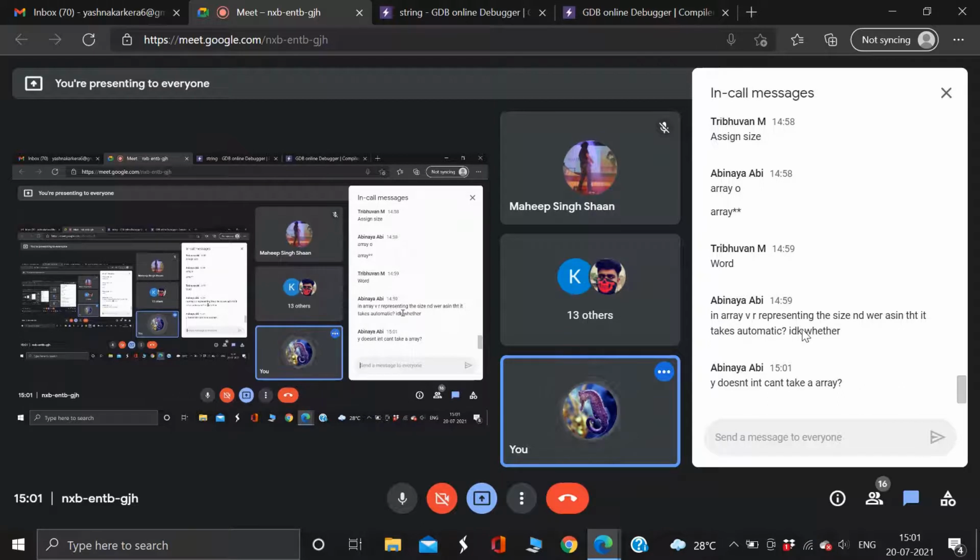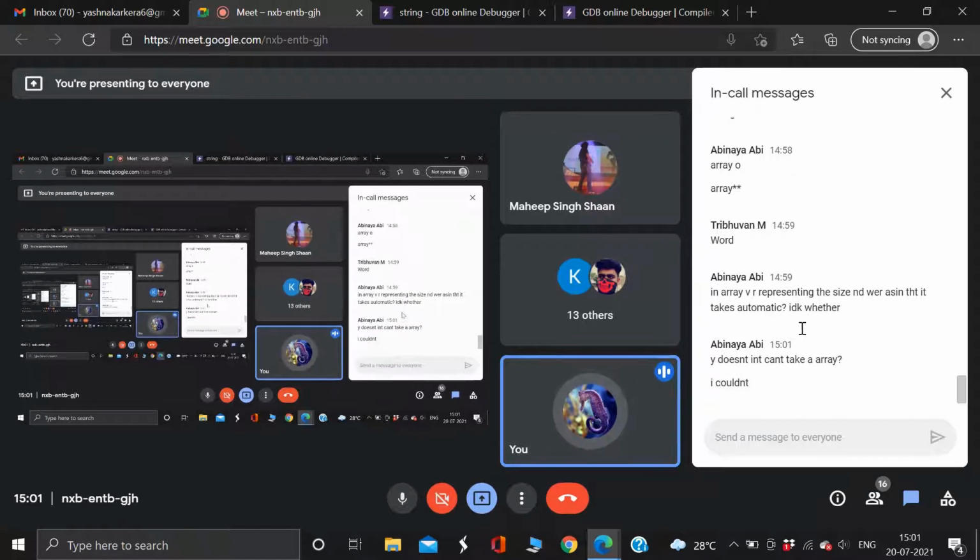Why can't it take an array? Can you unmute yourself so that what is in your head gets cleared? I understand you said that if you give a size, there is a difference between an array and a string. I think I'm just guessing this is your doubt, that if you write an array and write the size in it, it automatically gets this thing, right?